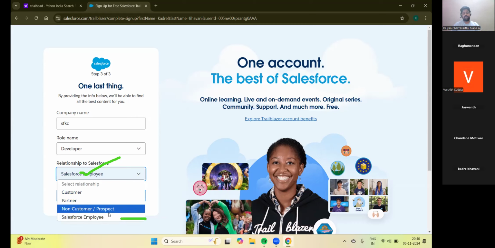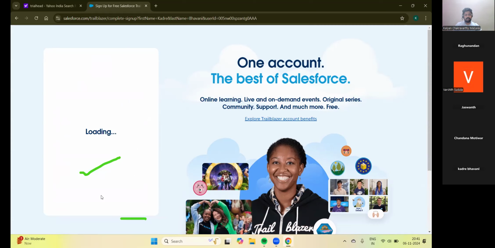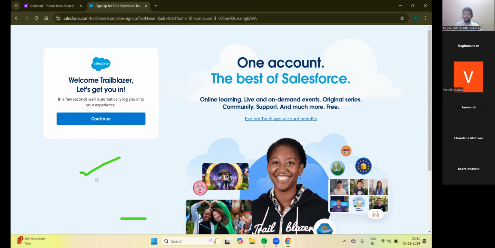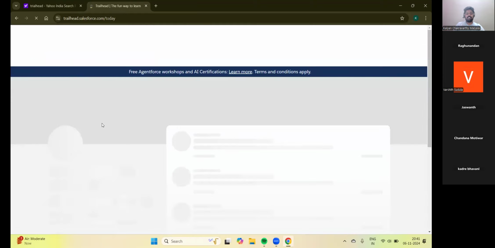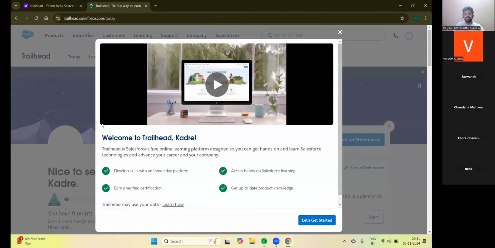Yes, Salesforce employee. Click on next. Continue. You'll get a verification email if you are going to create a playground. Okay, just close it.